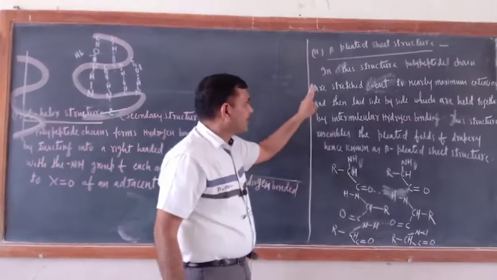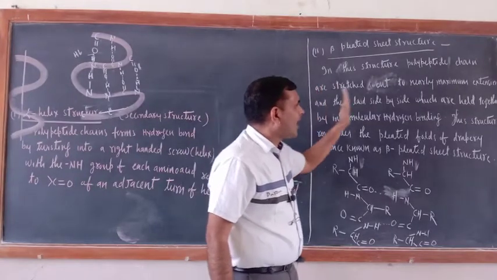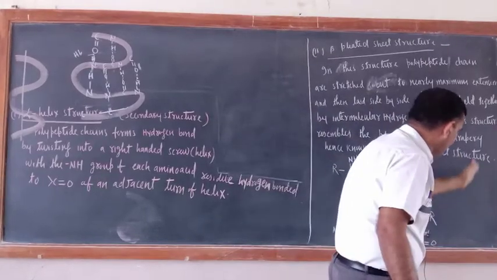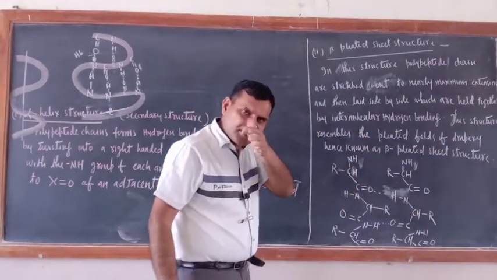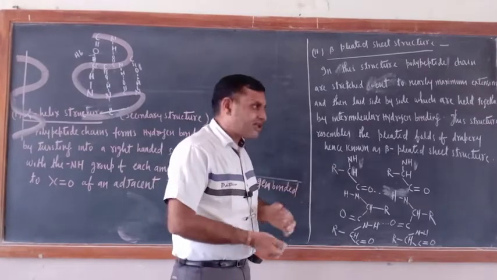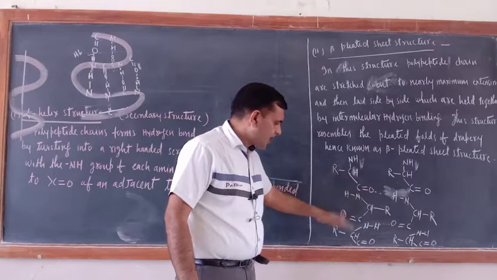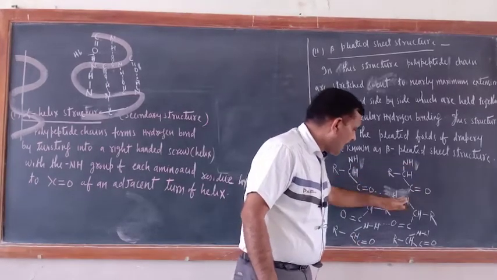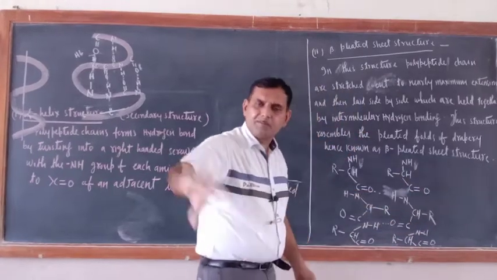So what is written in the first line? Polypeptide chains are stretched out to nearly maximum extension. Now this side again you can make. So these are the parts of polypeptide chains. In all polypeptide chains, RCH NHCO, RCH NHCO, RCH NHCO, they would be there in all peptide chains.